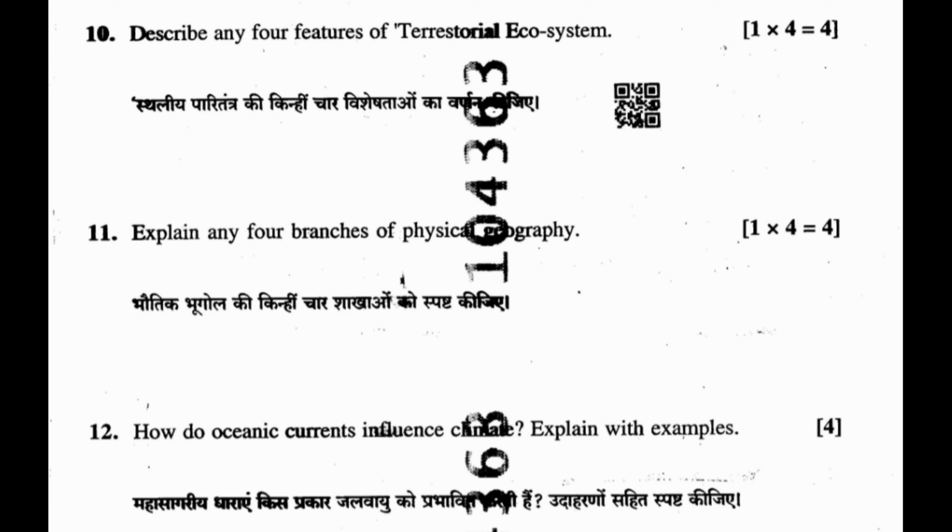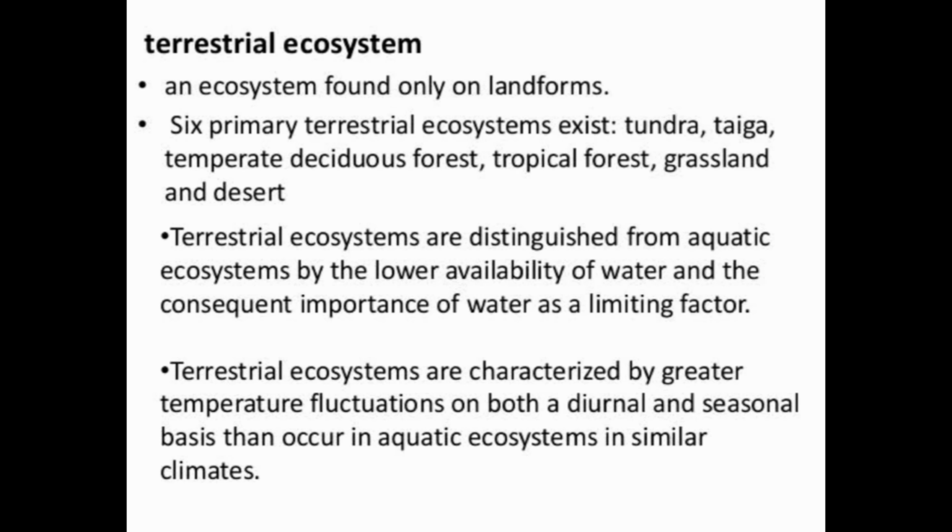Question 10. Describe any 4 features of terrestrial ecosystem. Answer. An ecosystem found only on landforms. 6 primary terrestrial ecosystems exist: tundra, taiga, temperate deciduous forest, tropical forest, grassland, and desert. Terrestrial ecosystems are distinguished from aquatic ecosystem by the lower availability of water and the consequent importance of water as a limiting factor. Terrestrial ecosystems are characterized by greater temperature fluctuations on both a diurnal and seasonal basis than occur in aquatic ecosystem in similar climate.